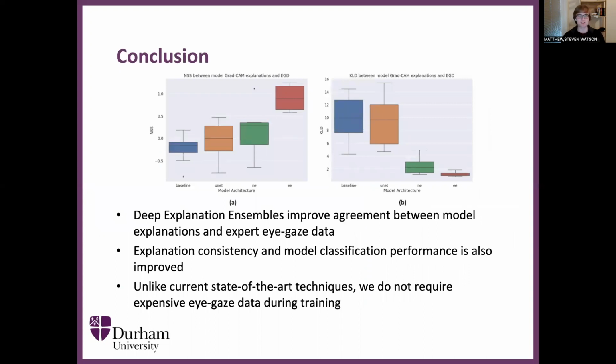So these 2 box plots at the top of this slide here show that the normalised Scanpath Saliency goes up with our deep explanation ensembles, and the KL divergence goes down with our deep explanation ensembles. So what we've shown is that deep explanation ensembles do improve the agreement between model explanations and expert eye gaze data. Also, explanation consistency and model classification performance is also improved, and unlike current state-of-the-art techniques, we don't require expensive eye gaze data to be used during training.